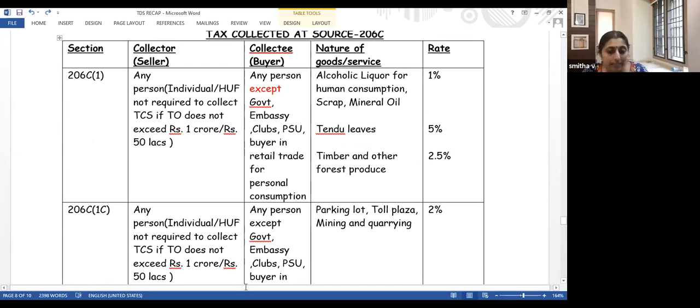Okay, next item. So that is regarding the section. Seller collects TCS from buyer. Did I make a mistake when I explained that? Oh, sorry.